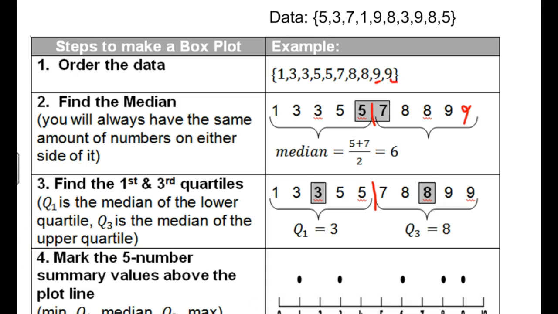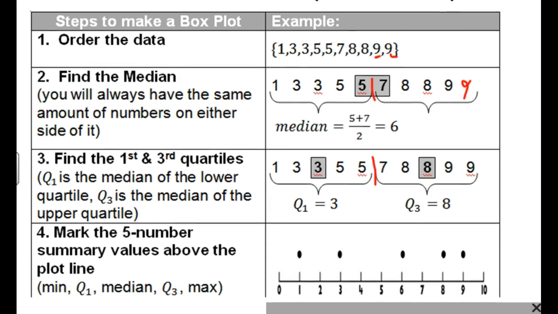Okay, let's look at this. Mark the 5 number summary values on the plot line. So the next step is to draw an x-axis there, and plot points for those 5 numbers for the 5 number summary: min, max, median, Q3, and Q1. So that's going to be the skeleton of our box plot there.